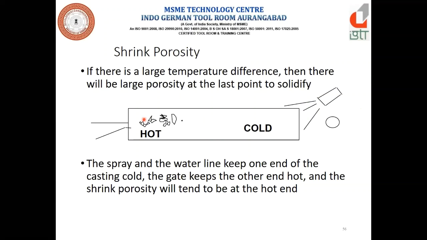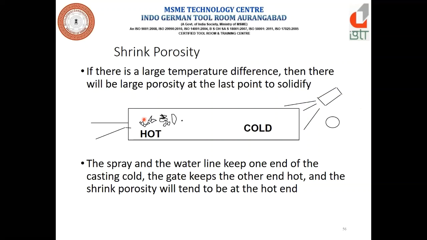Now, why is it required and how is it mandatory to do this? Because some of the castings require leakage testing, for example the engine casting. Many times it is not possible to remove that shrinkage porosity because of wall thickness, but it can be moved. Wherever the machining is there, suppose one hole is there, after removing the casting from the die we need to do the machining over there. When we are drilling in that area, that porosity should not be there. The shrinkage porosity should not be there in that machining area.